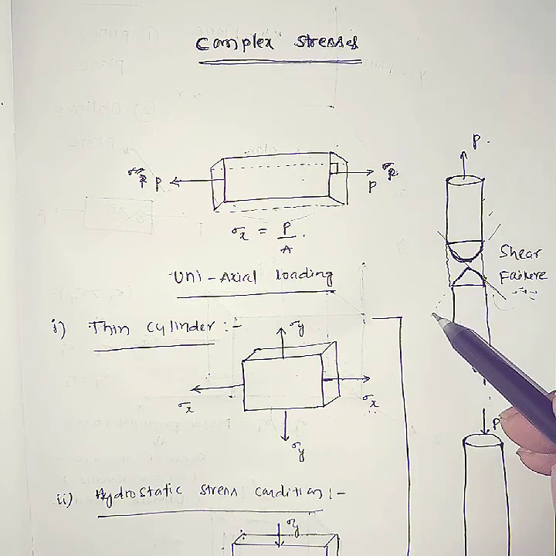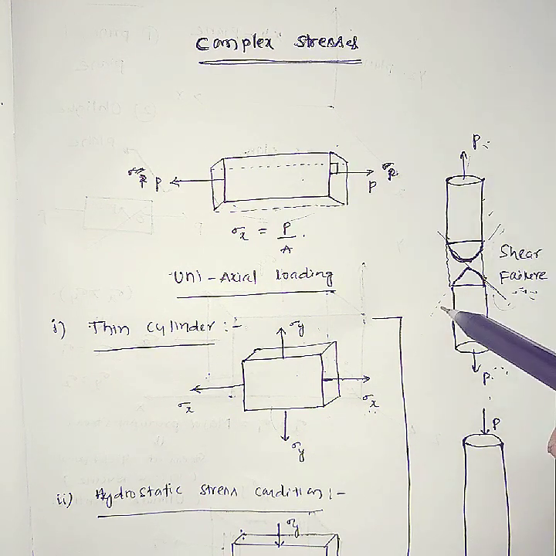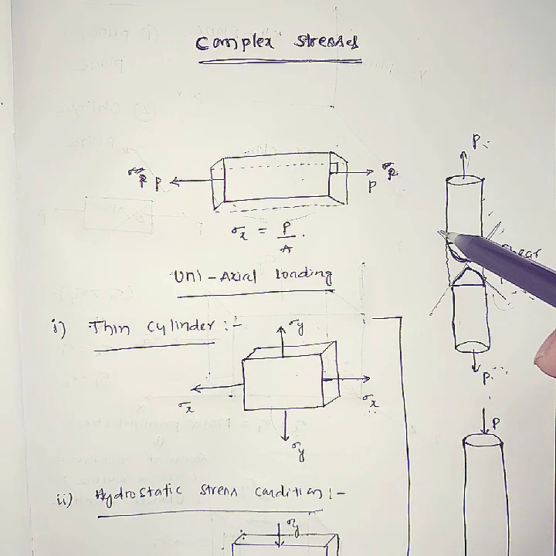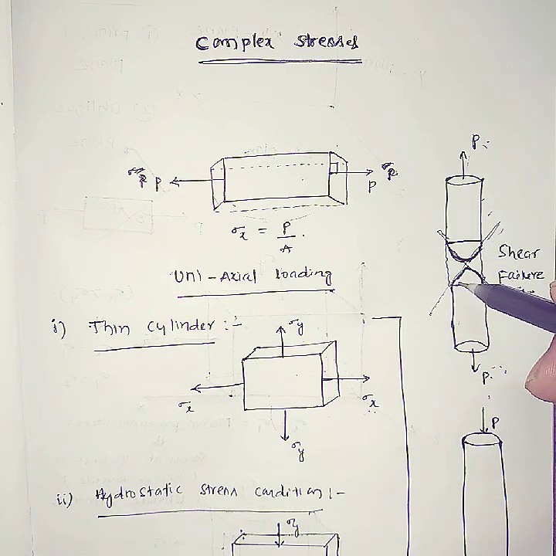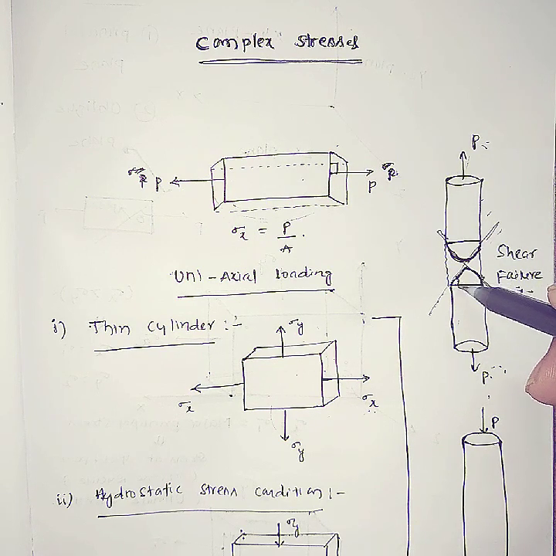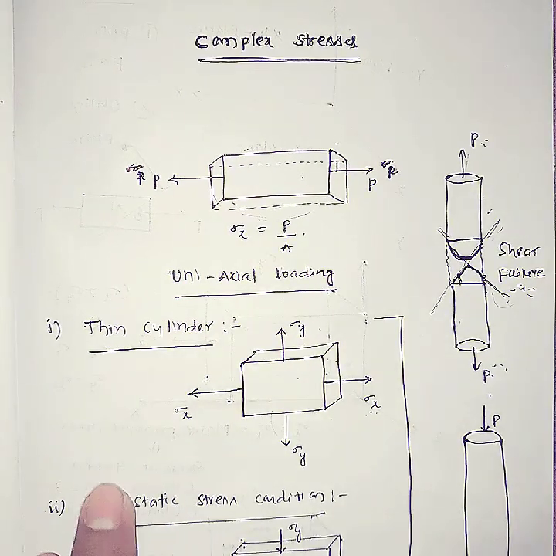That means this failure happens in this particular plane. You are applying the load perpendicular to the cross-sectional area, but the failure happens at some angle to that plane, at theta plus 45, that is, at 45 degrees. Sir, in most cases it is shear failure, but you cannot say that always. It depends upon the loading condition.